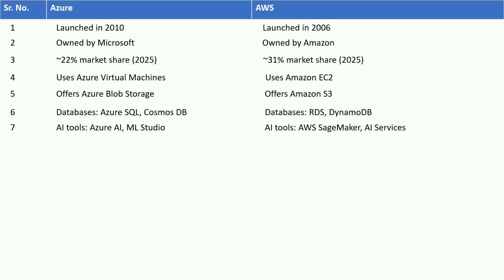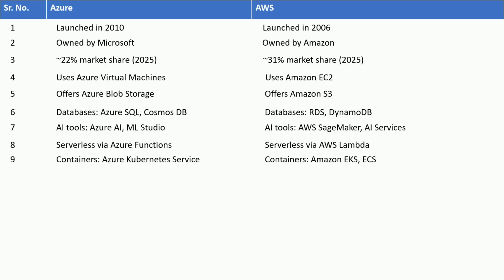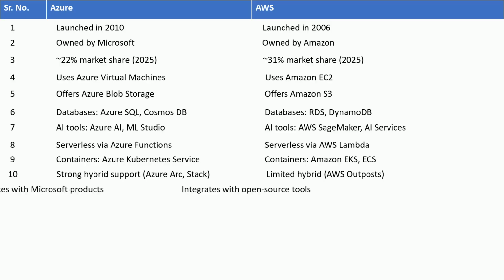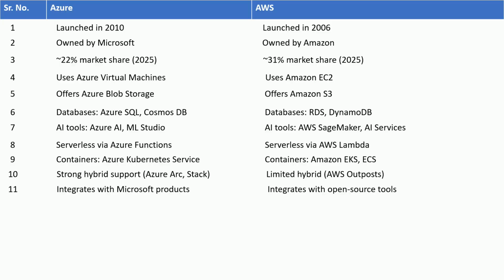AI services. Azure provides serverless computing via Azure Functions, whereas AWS provides serverless computing using AWS Lambda. Azure provides containers such as Azure Kubernetes Service, whereas AWS provides Amazon EKS and ECS. Azure has strong hybrid support using Azure Arc and Azure Stack, whereas AWS has limited hybrid support using AWS Outposts. Azure integrates easily with Microsoft products, whereas AWS integrates with open source tools.